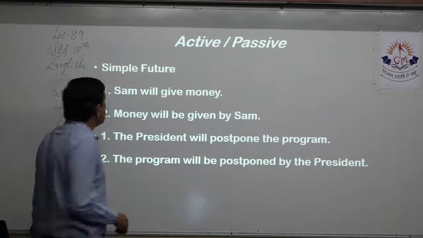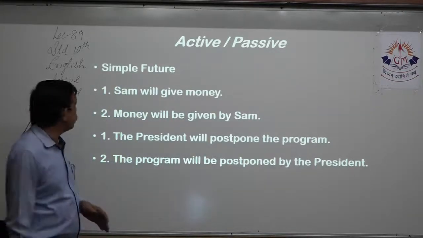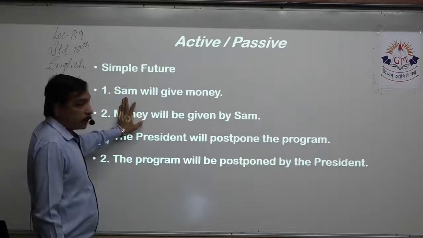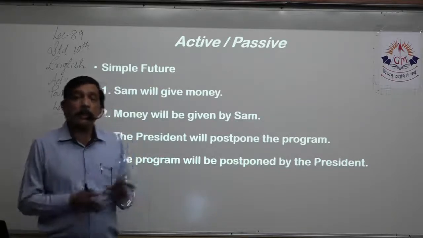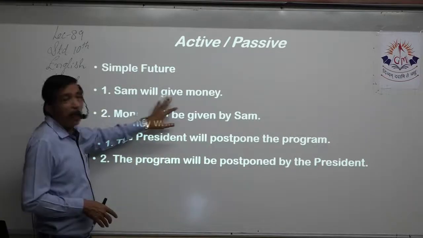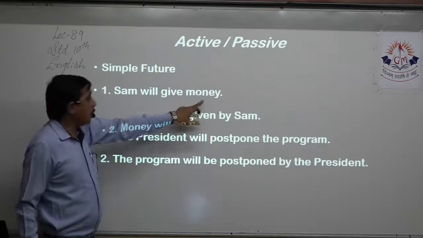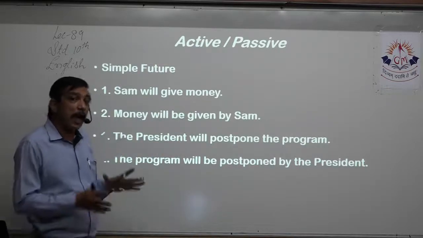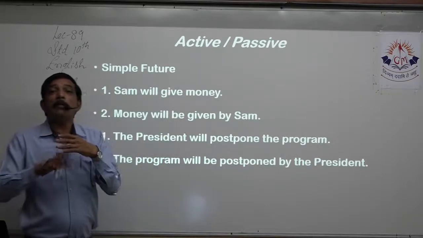Now we come to the third tense, that is future tense. The first type is simple future. Sam will give money, where Sam is the subject, will tells me it is future, give tells me it is present tense. Give, gave, gave. So give is present tense. So this tells me this is simple future, right? Money is the object. I bring the object to the front, money. I will keep the future because will tells me it is future. So I have to keep will. Money will. Give, I have to make past participle.